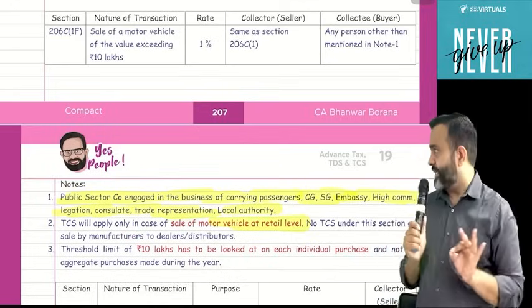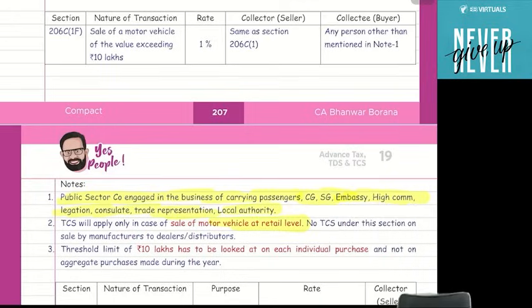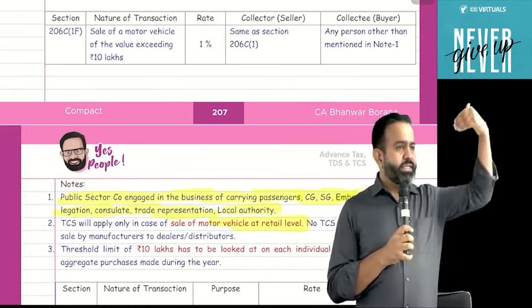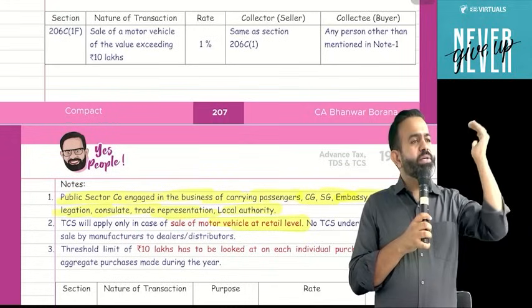This section says that if any person sells any motor vehicle and the value of that motor vehicle per transaction is more than 10 lakh, then TCS is applicable. In your practical life also, suppose you have purchased a car and the consideration was more than 10 lakh, then you must remember that there was a TCS of 1%. It means you paid the TCS of 1% to the seller, and the seller collected the 1% TCS.